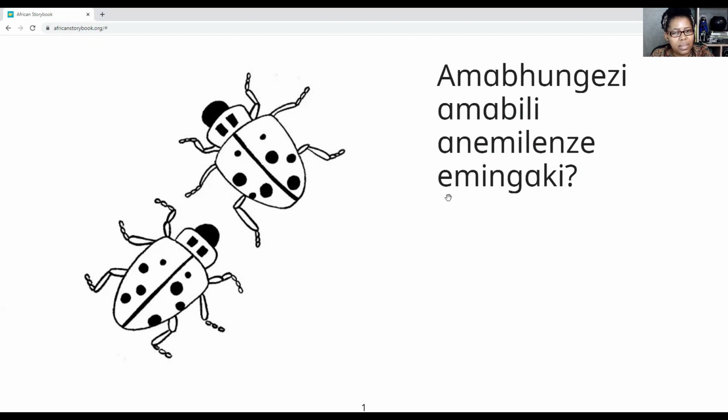Now look at the question here. Emingaki. Emingaki. This is what's going to help us to construct our answer. We've put in an e to show that this is an adjective that we are going to use. Now, let's go to our notes.